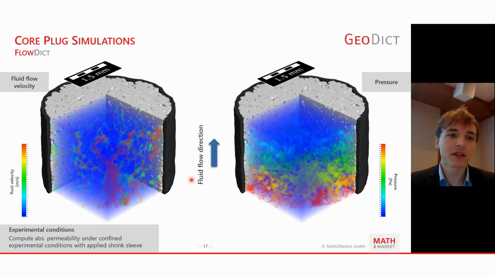You can also run that fluid flow computation on larger encased structures. Lobel was yesterday showing how to apply that shrink sleeve to the structure, and also Andrej had some very important questions about that, how to consider the correct permeability in that case, because you have to account for the first slice and also for the last slice. They have to have the same shape to be able to compute the right permeability. And visualized here, you can see the fluid flow velocity field on the left-hand side and the pressure drop visualized on the right-hand side.